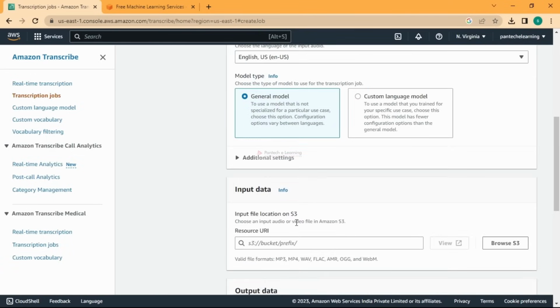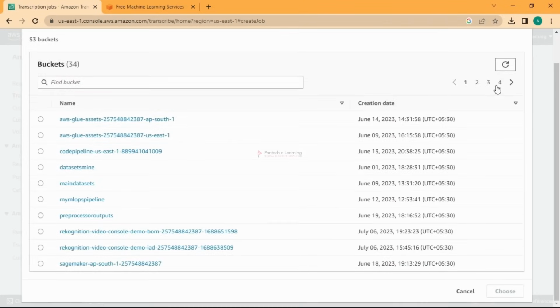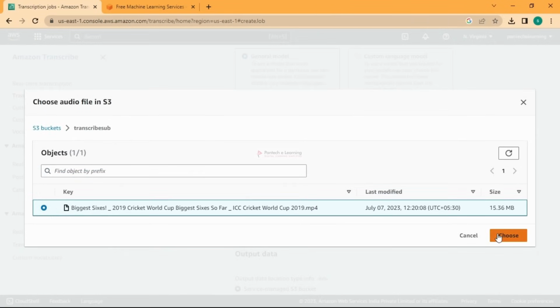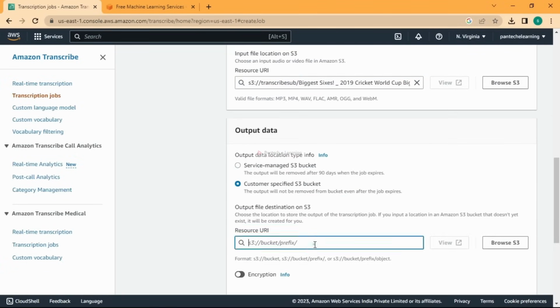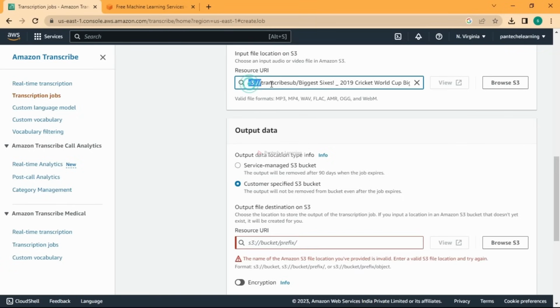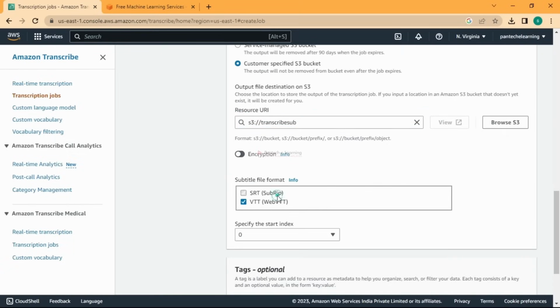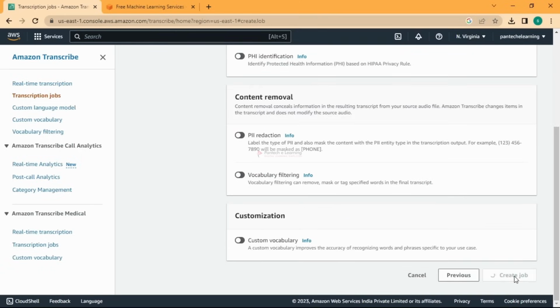You have to give your input data, and you have to store it in S3. I have stored one video in my S3, so I'll choose this. For the output, it is better to go with a specified bucket, so let me give the same bucket. Then you choose which format you want. I'll go with both of these and click next, and then you can create a job.